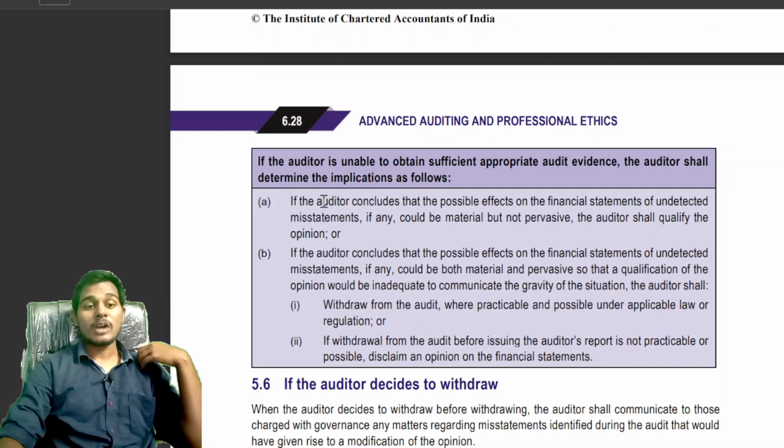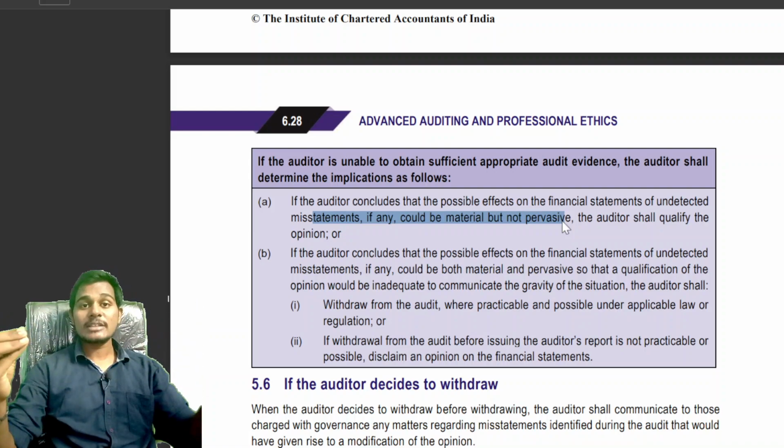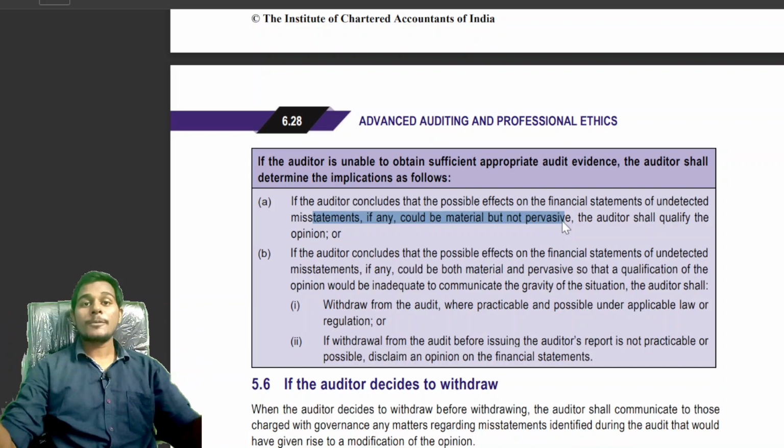See students, if the auditor concludes that the possible effect of undetected misstatements could be material but not pervasive, then the auditor will give a qualified opinion. When the auditor concludes that management has imposed a limitation, then he will not get sufficient and appropriate audit evidence.